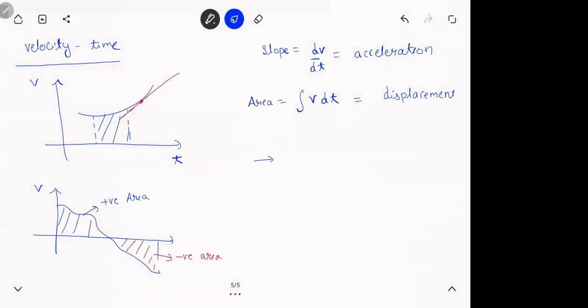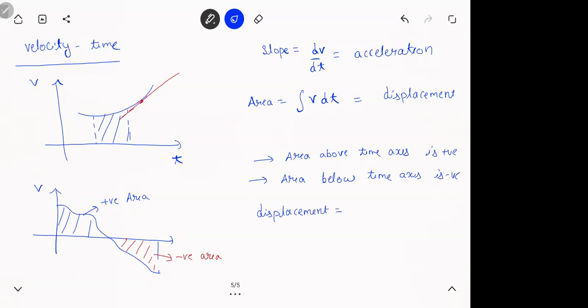Let's see. Area above time axis is positive. Obviously, now V is positive, time is positive. If area is below time axis, then V is negative. That's why area is also negative. So if someone asks you what is displacement, negative area का meaning क्या है ना? Positive area means you're going front, negative area means you're coming back. That is the meaning of the positive and negative sign.